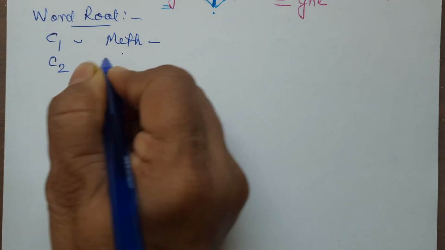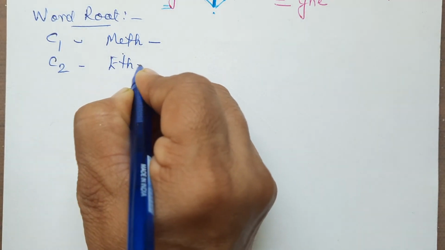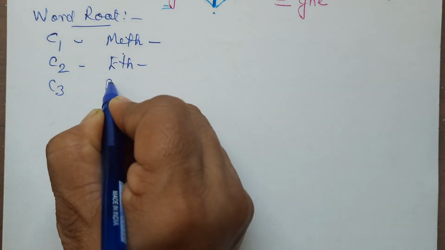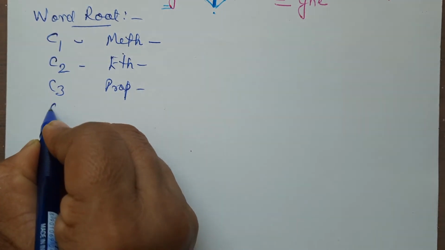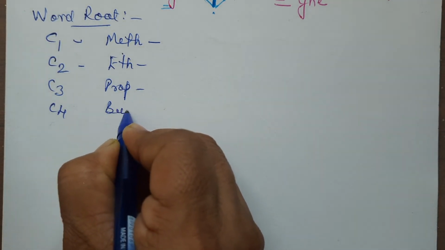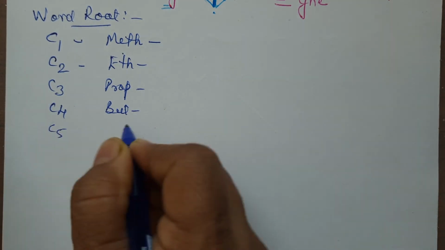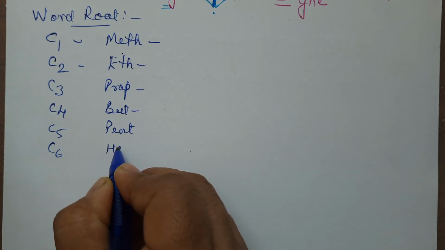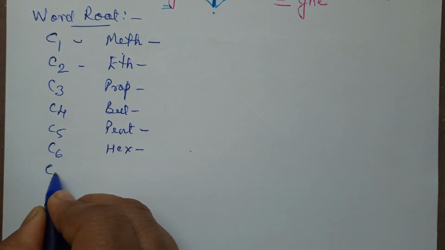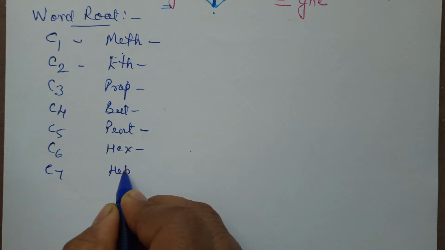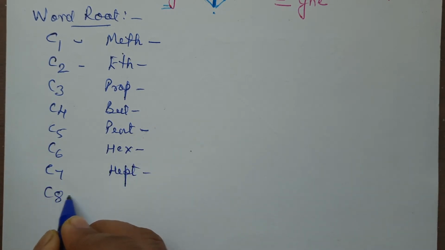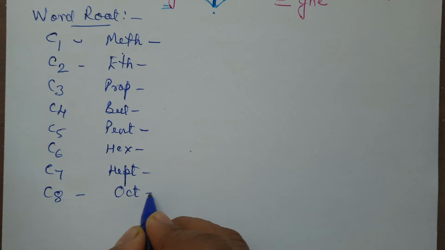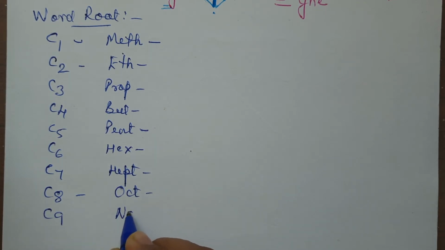For 2 carbon atoms, what is the word root? We write "eth." For 3 carbon atoms, you write "prop." For 4 carbon atoms, "but." For 5 carbon atoms, you write it as "pent." For 6 carbon atoms, "hex." For 7 carbon atoms, "hept." For 8 carbon atoms, you write it as "oct." For 9 carbon atoms, "non." And for 10 carbon atoms, you write it as "dec."